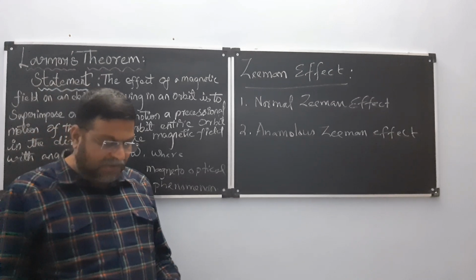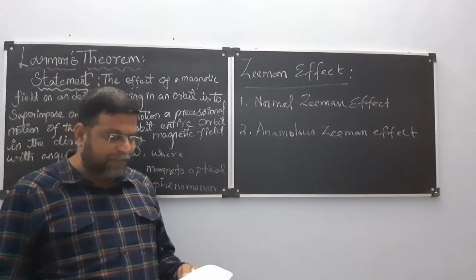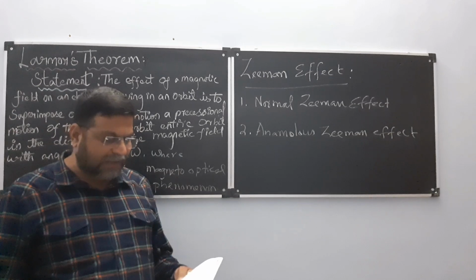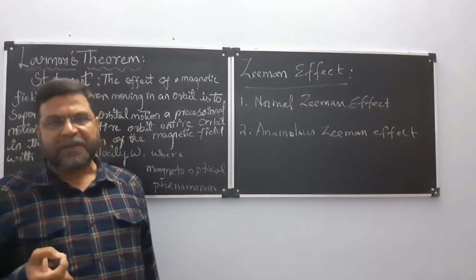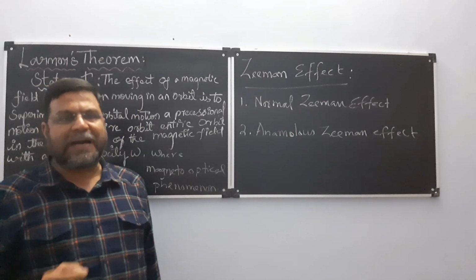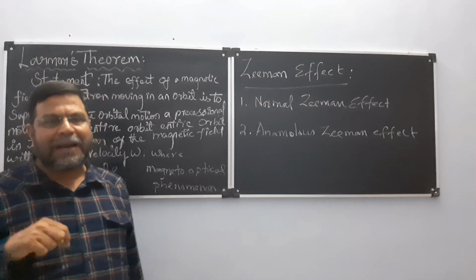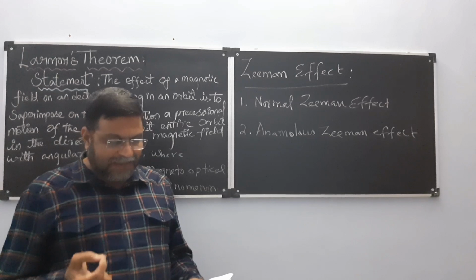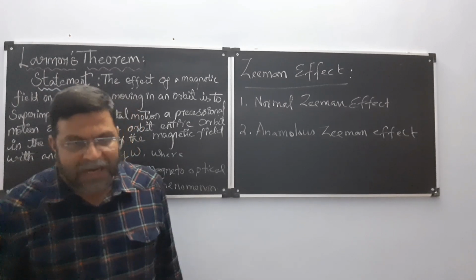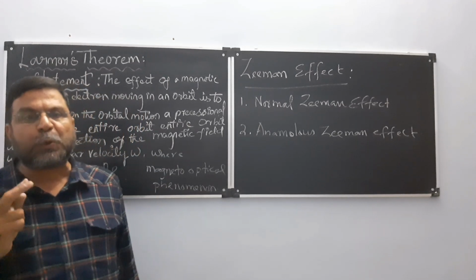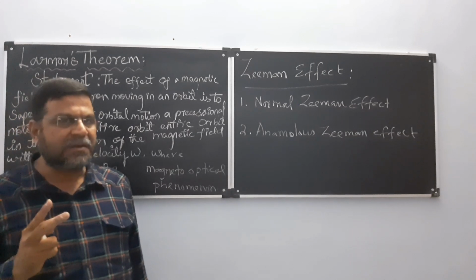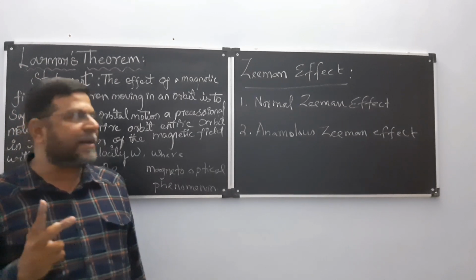So Zeeman observed that if a source of light produces a spectral line in a magnetic field, the spectral line will split into two components. You have to remember, two components.